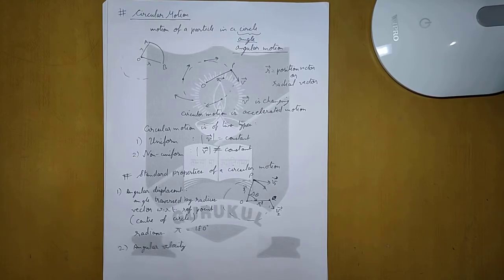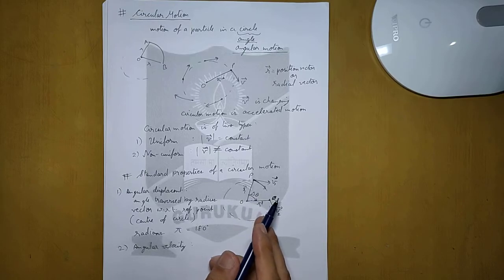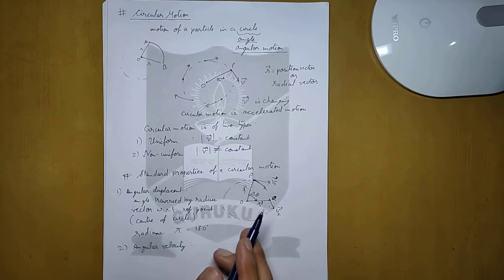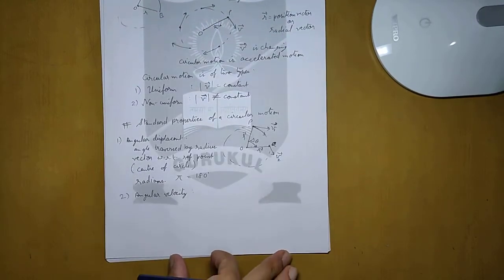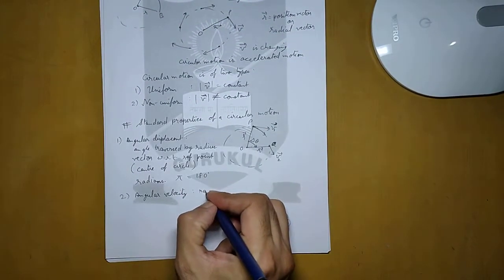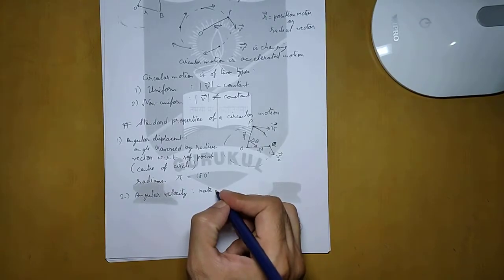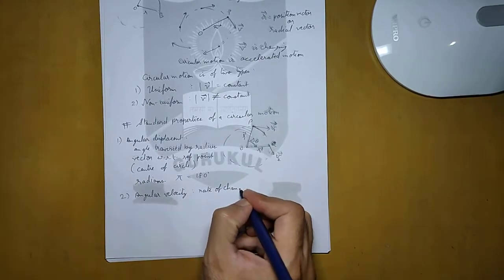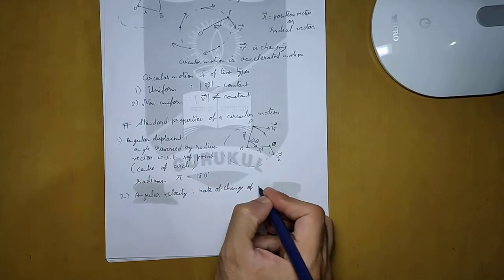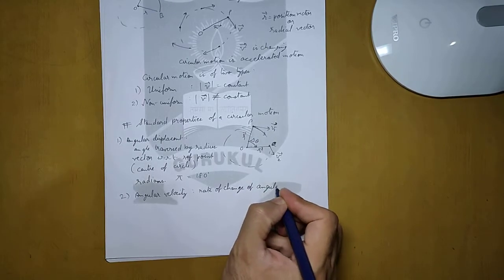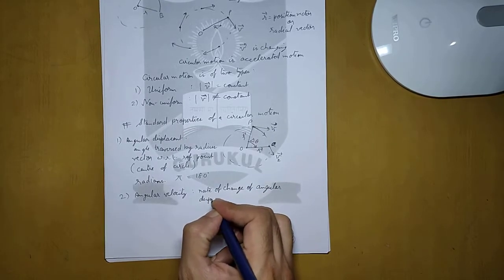When we talk about angular velocity, as we define linear velocity as the rate of change of linear displacement, similarly angular velocity will be the rate of change of angular displacement.